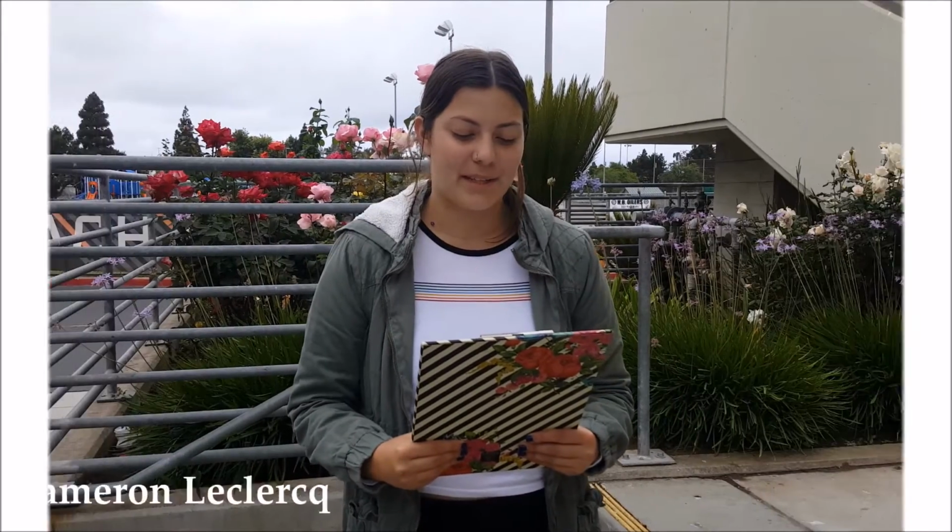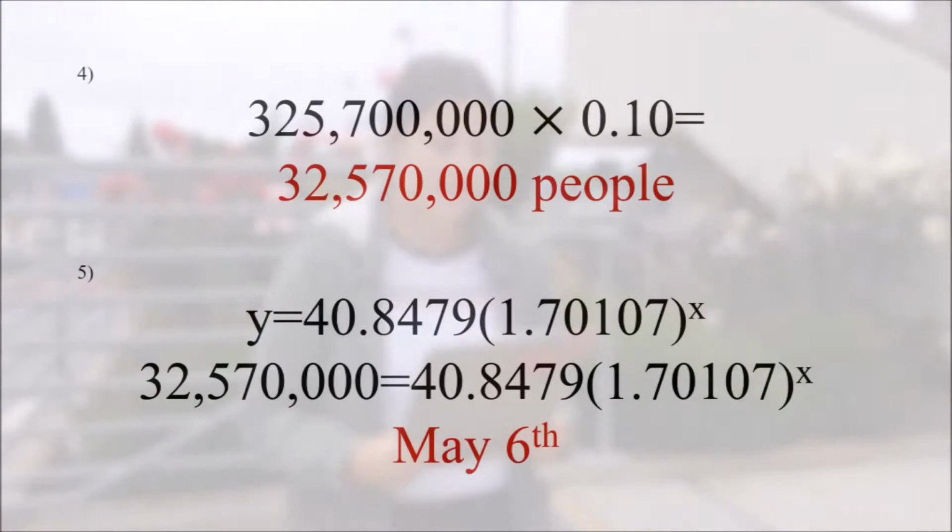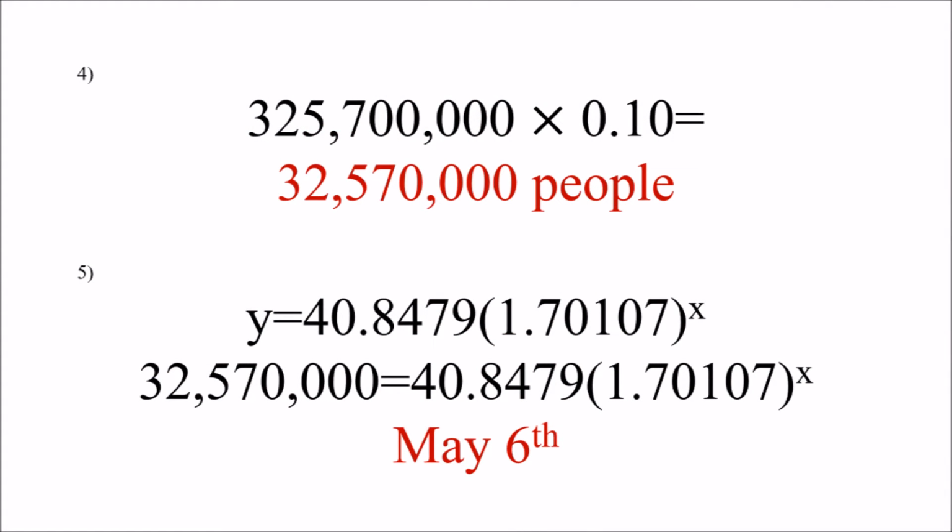My name is Cameron Leclerc. I have also been hired to study the spread of disease in the United States. When 10% of the population of the United States is infected by the disease, I would recommend the evacuation of key government leaders. This would mean that 32 million would be infected. I calculated this by multiplying the total population of the country by 0.10.